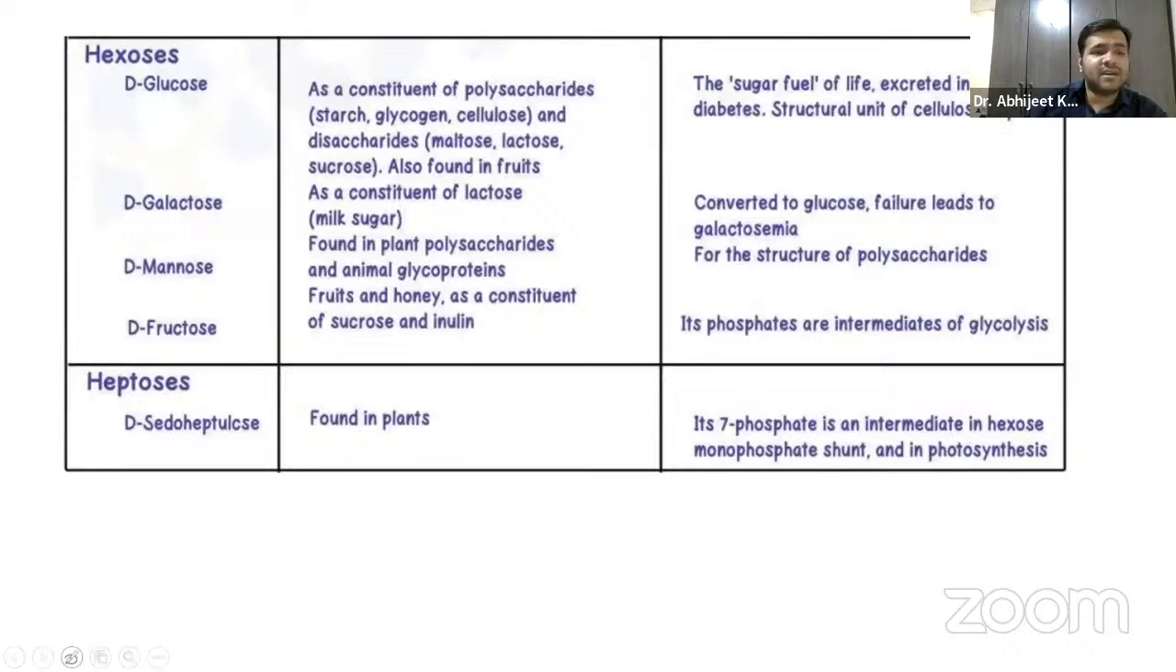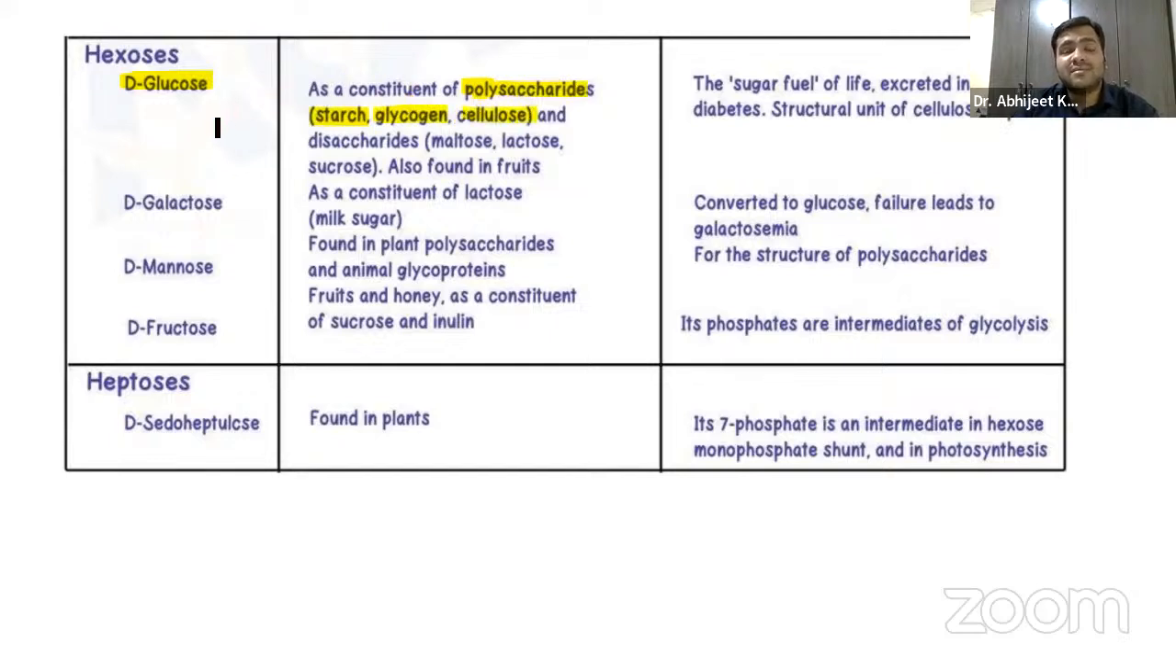Coming on to the hexoses, guys, the most important one that you have to remember is glucose. Glucose, I don't even need to tell you, is a constituent of polysaccharides. Now, when I say poly, it means many sugar units. So it is a constituent of starch. Starch is formed of glucose. Even glycogen is formed of glucose. Cellulose is formed of glucose.